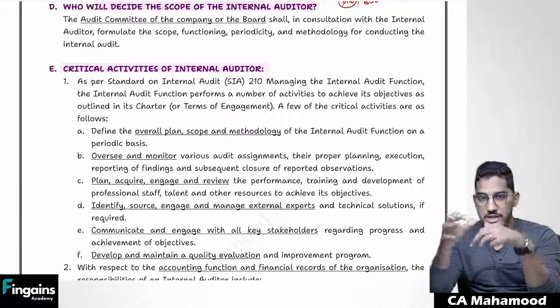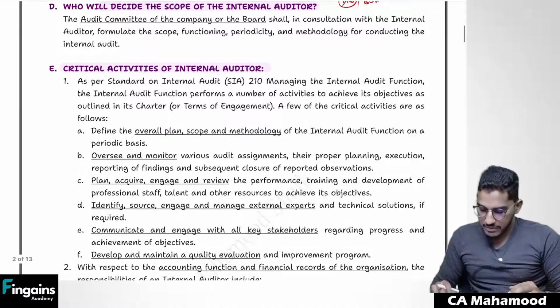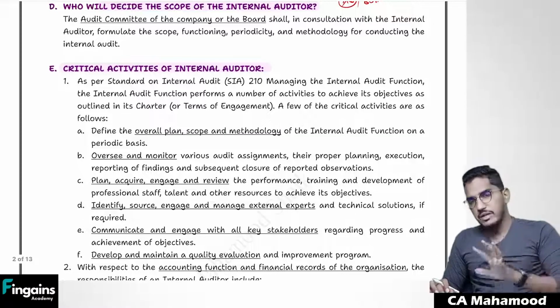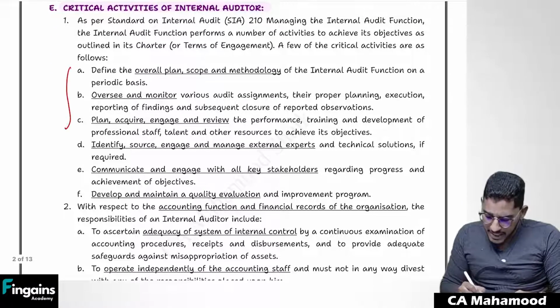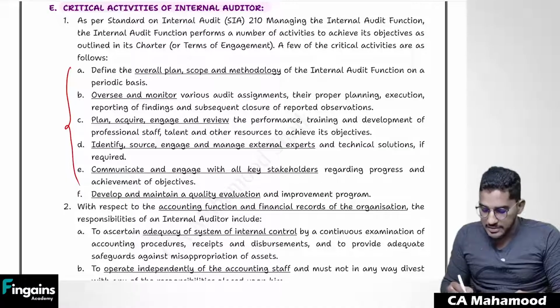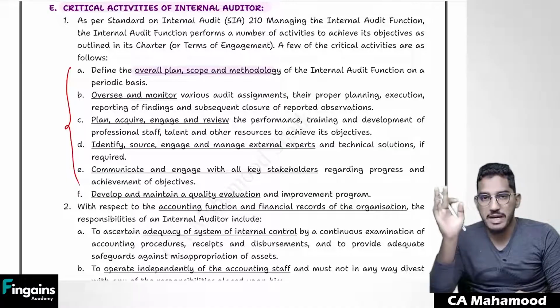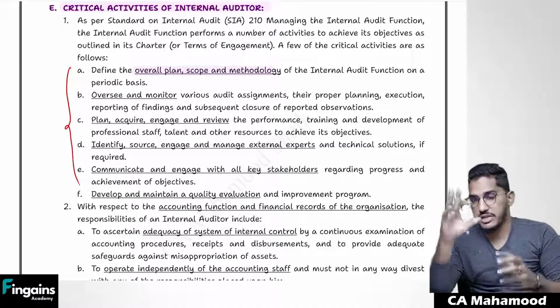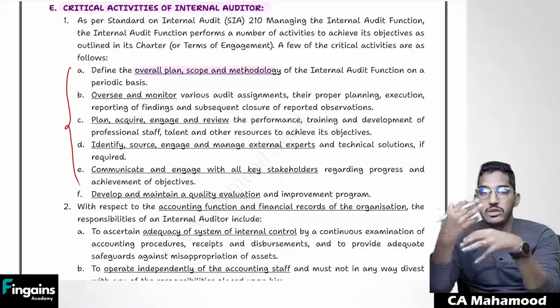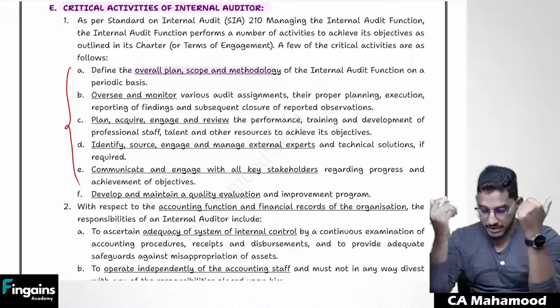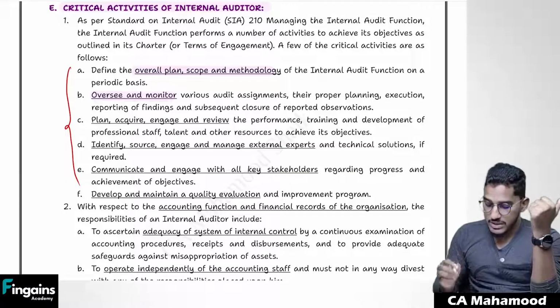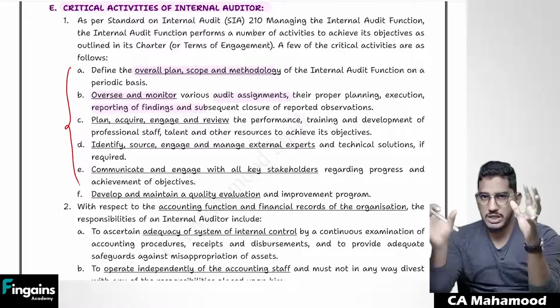What are all the major activities which he has to do? Most of the things are going to remain common, like the external audit. The major critical activities are these: he has to plan, scope and determine the methodology of the internal audit function. He has to do the planning of the internal audit, decide what the scope will be, and develop a methodology of how to conduct that internal audit. Then he has to oversee and monitor various audit assignments, their proper planning, execution, and reporting of findings and subsequent closure of reported observations.